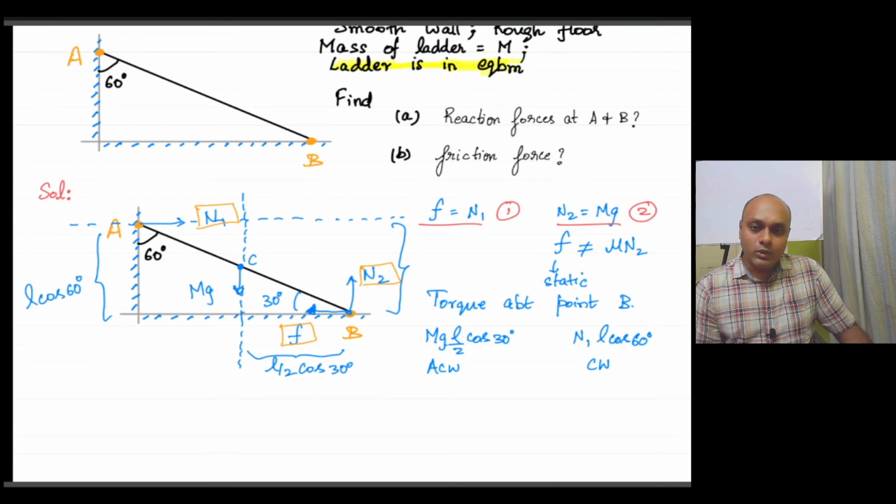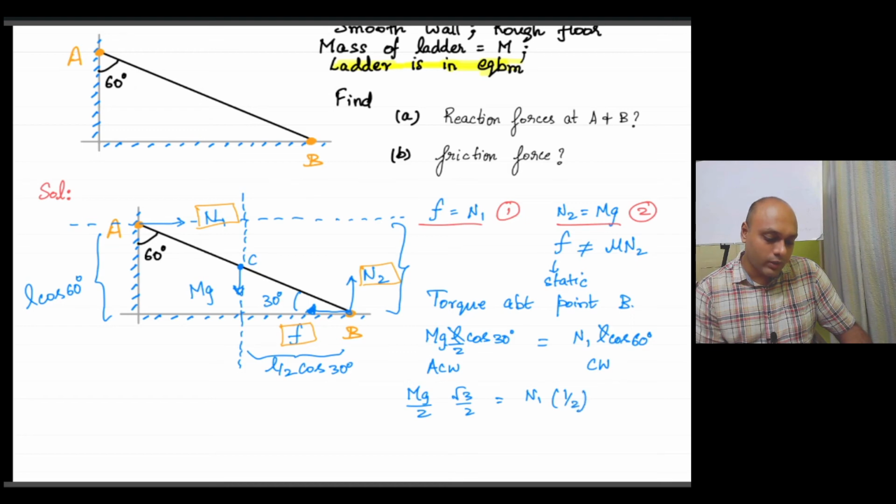So net torque must be 0 about point B. Anti-clockwise torque and clockwise torque must balance each other. So we will equate both, and you will be able to solve for N1. L will cancel out on both sides. So we write mg by 2 into cos 30, which is root 3 by 2, equal to N1 into cos 60, which is half. The 2 gets cancelled on both sides, so N1 will be equal to root 3 mg by 2. So we have got the N1 value. N2 value we already have, mg. So friction will also be equal to root 3 mg by 2.